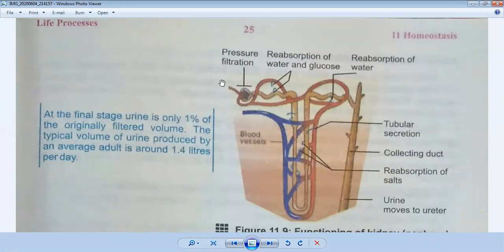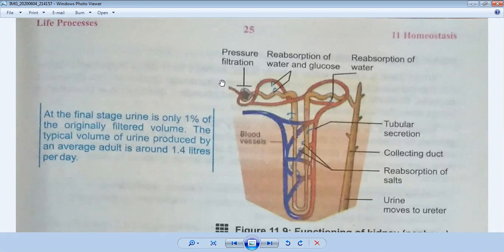In the third step, tubular secretion takes place, and ions, creatinine and urea are secreted. So this maintains the blood at a normal pH. The normal pH of our blood is 7.35 to 7.45. This is very important for your MCQs.